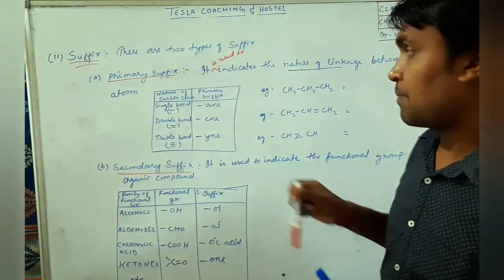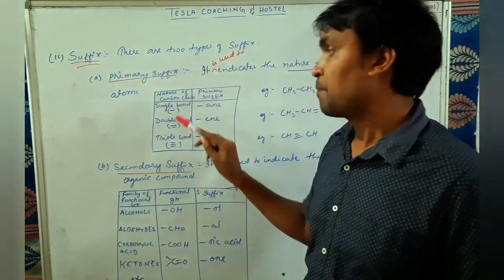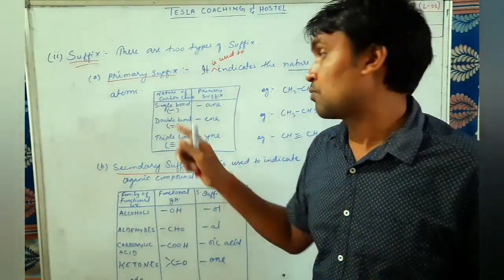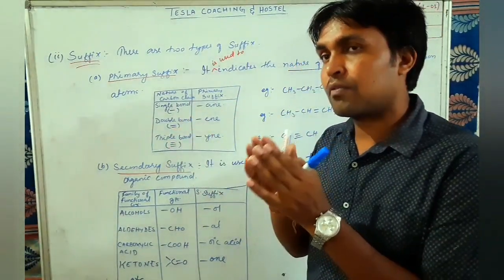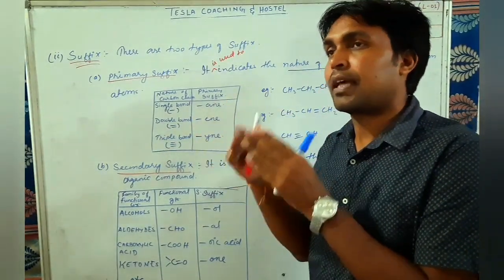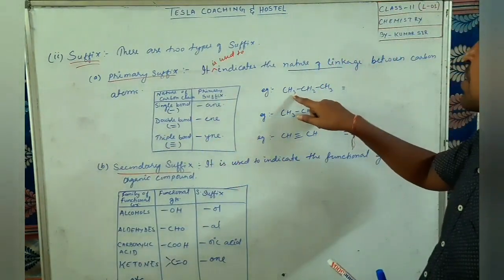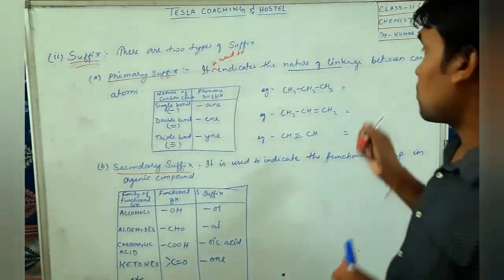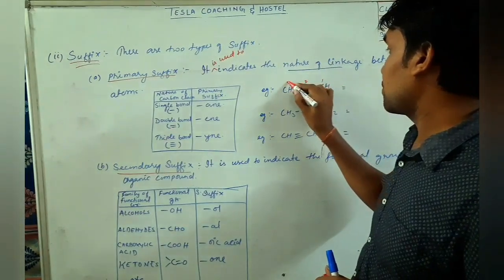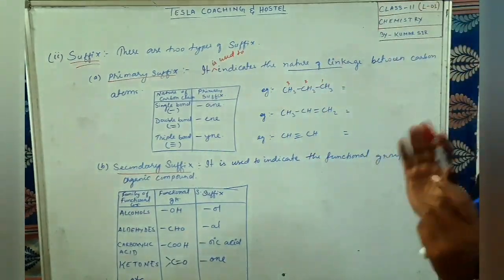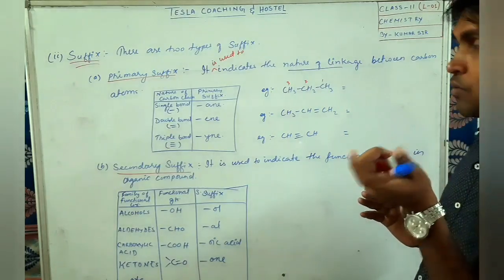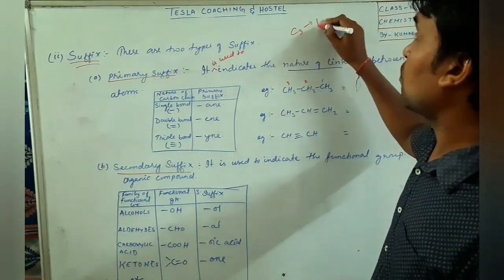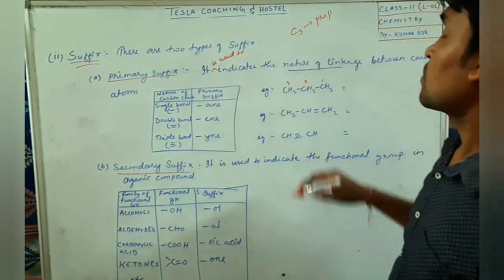For example, you say nature of carbon chain. If two carbon atoms are bonded together with a single bond, then the name of that particular compound will end with an. For example, you see here CH3, CH2, CH3. This is a very simple one. So what is the total number of carbon here? 1, 2, 3. Total number of carbon is 3. As I have already told you in the root name, for C3 the word root is prop. So we'll write here prop.